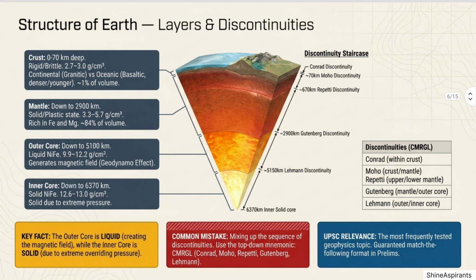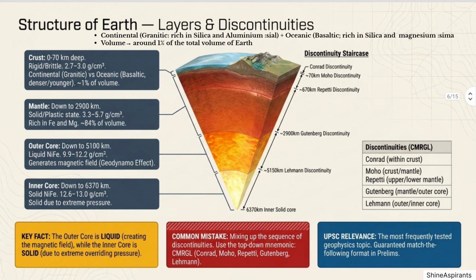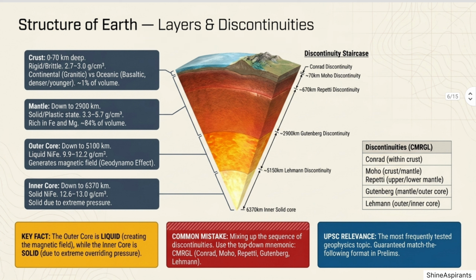Layer 1, the crust. The outermost and thinnest layer of the Earth. Depth 0 to 70 kilometers. State: rigid and brittle. Density 2.7 to 3.0 g/cm³. Two types of crust. Continental crust made of granitic rock, rich in silica and aluminium, called Sial. Oceanic crust made of basaltic rock, rich in silica and magnesium, called Sima. Key comparison: oceanic crust is thinner, denser, and younger than continental crust.